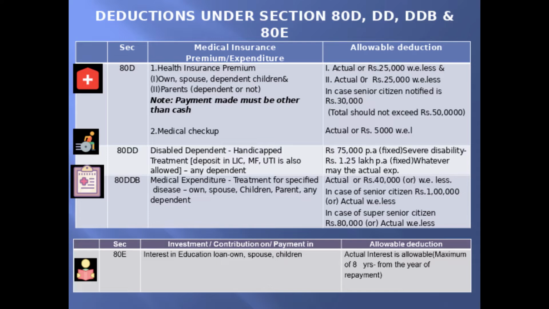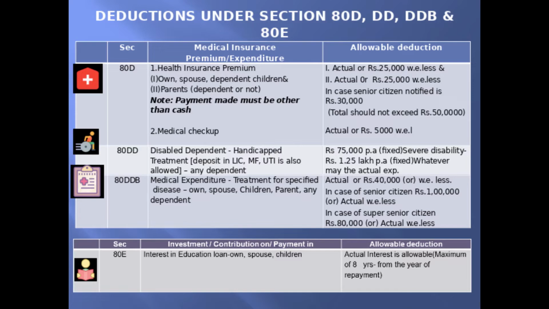80DD: if an assessee is responsible for treatment of any handicapped dependent, then he is eligible for taking a deduction of a fixed amount of rupees 75,000 per annum. If a dependent is severely disabled, then a fixed amount of rupees 1,25,000 is eligible as deduction irrespective of the amount he spent for their treatment. And it need not be amount spent; it might be deposited in LIC, mutual fund, UTI for the treatment.